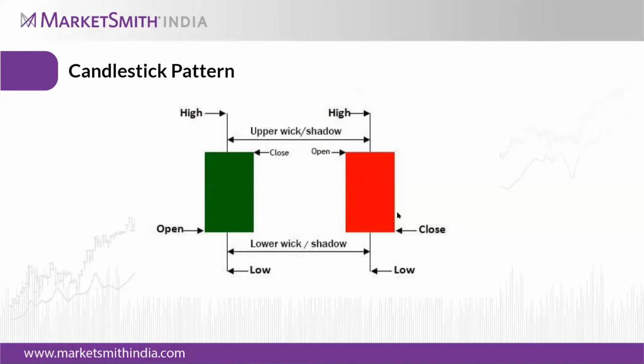So I'll be taking care of candlestick patterns. Before going to candlestick patterns, why we have chosen the Japanese candlestick charts, I'm going to explain. If you go to our MSI charts, you can see the chart has the high, low, and the closing price. So what is the difference between that and the Japanese candlestick? The Japanese candlesticks also have weightage for the open, where the stock opened in the initial part of the trade during the day and where it has closed.